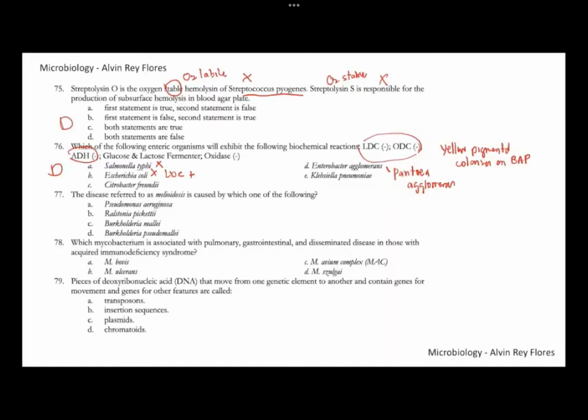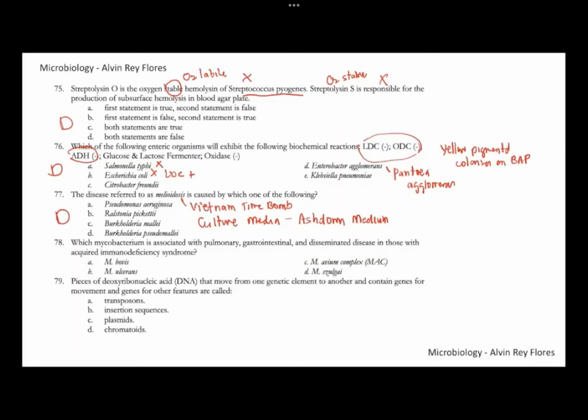77, melioidosis. So this is associated with your Vietnam time bomb. This is a potential bioterror agent caused by Burkholderia. Particularly what species of Burkholderia? That is Burkholderia pseudomallei. 77, letter D. So Burkholderia pseudomallei is a bioterror agent, and our culture media to isolate pseudomallei is Ashdown medium. Okay, this is a potential bioterror agent.